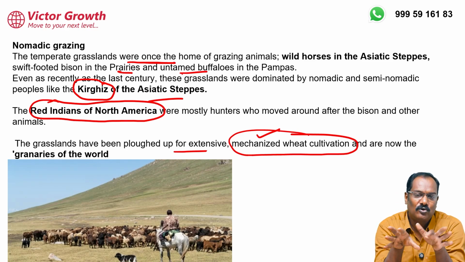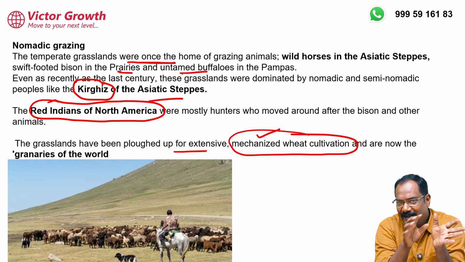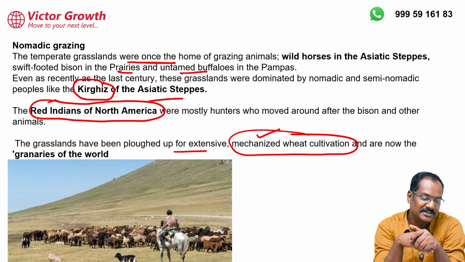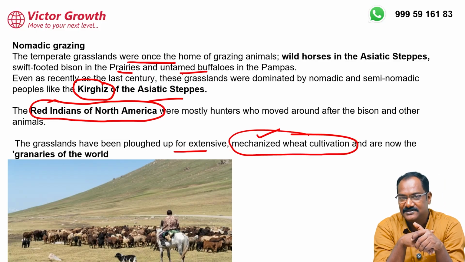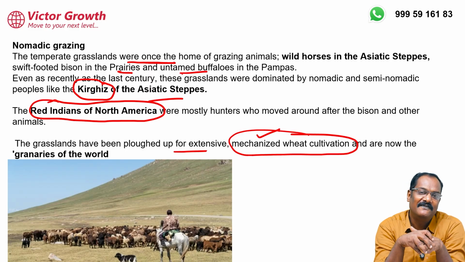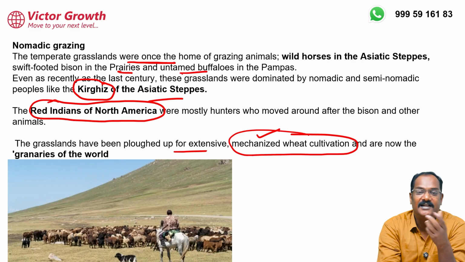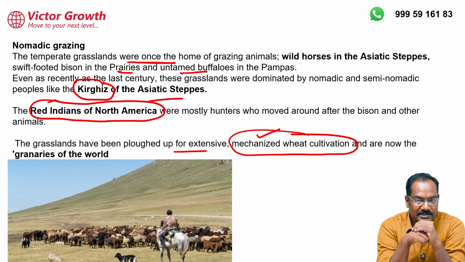Extensive agriculture is simply throwing the seeds. They don't take care on a daily basis. They don't use fertilizer, nothing. They don't use much labor. Mostly mechanized, a lot of machines are used. I'll show you some of the images. So mechanized, extensive agriculture happens in the temperate grassland. In India, what happens? We have intensive agriculture. Please note this point. Intensive agriculture happens, and that is the reason they are known as granaries of the world.